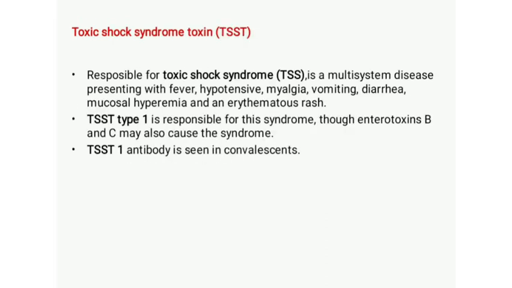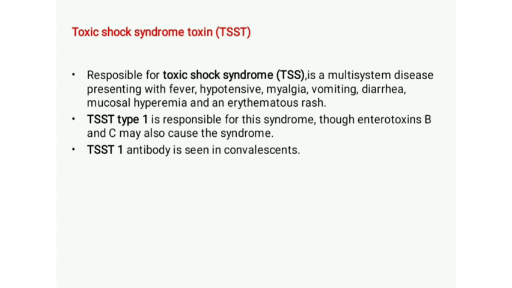Then toxic shock syndrome toxin, another toxin produced by Staphylococcus aureus, which is responsible for a disease or syndrome known as toxic shock syndrome. This toxic shock syndrome is a potentially fatal multi-system disease presenting with fever, hypotension, myalgia, vomiting, diarrhea, mucosal hyperemia, and erythematous rashes. These are the symptoms of this multi-system disease caused by toxic shock syndrome toxin.